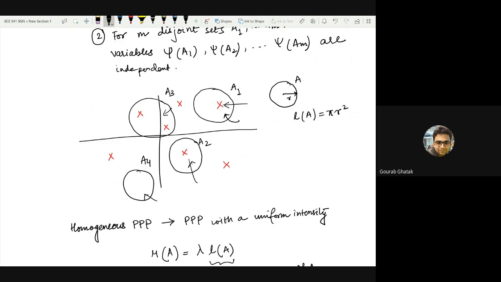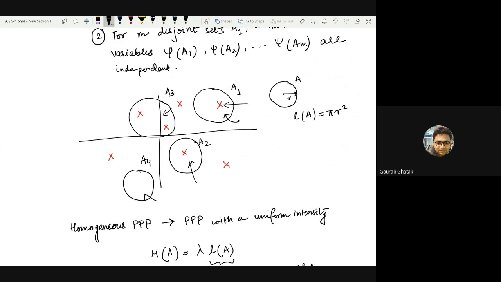In 3 dimensions, if you consider a sphere A with radius r, the Lebesgue measure of A is 4 by 3 pi r cubed. Any questions? Because if this becomes confusing later on, it will be difficult to come back.